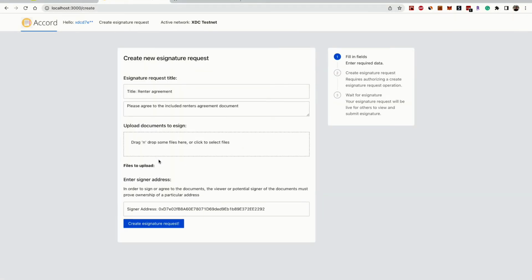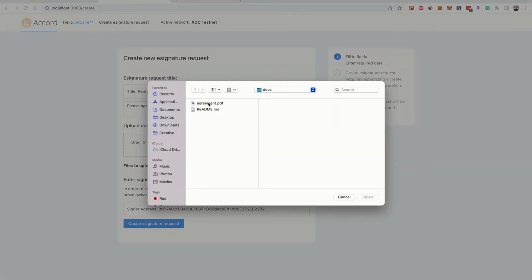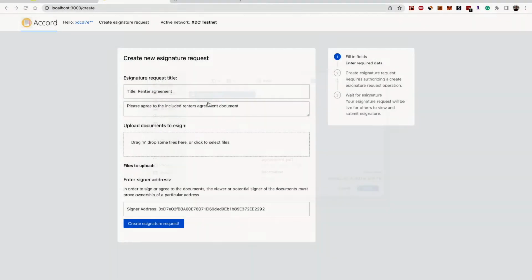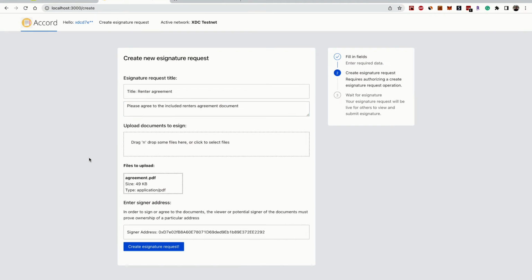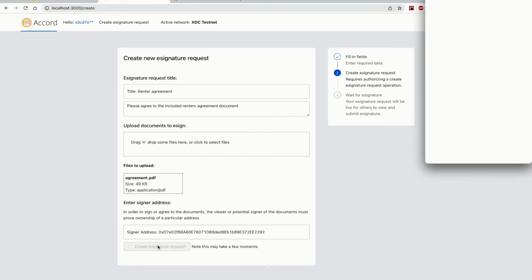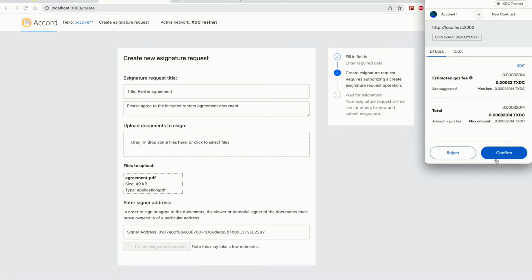Once connected, you can create your first e-signature request, and I have some pre-filled data here, but you can more or less provide just about anything you want to have e-signatures collected on. And I have an example agreement here that I want to collect a signature from. And instead of an email address or a username and password for the person I'm trying to collect the signature for, I provide an address for that individual. And so I'll show you how this works in a second.